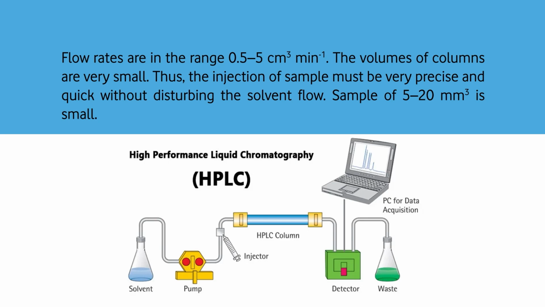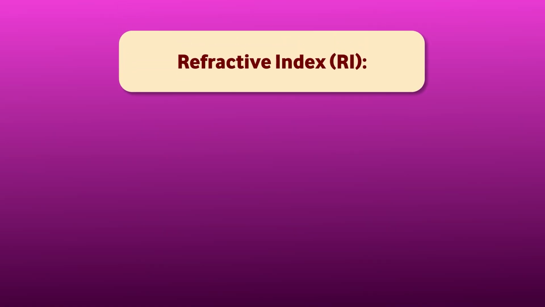I have already said that if the column is long, the requirement of pressure will be high, so we avoid it. Thus, the injection of sample must be very precise and quick. The moment the component comes out, it is of very small volume, 5 to 20 mm cube, very small, and it should be detected fast. What are the detectors of LC?